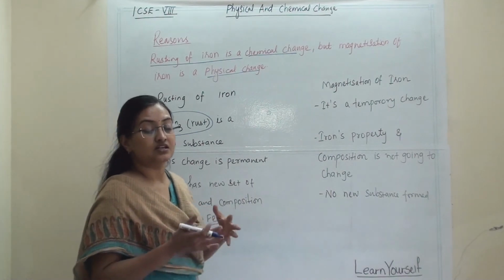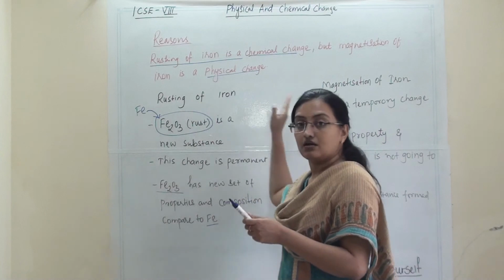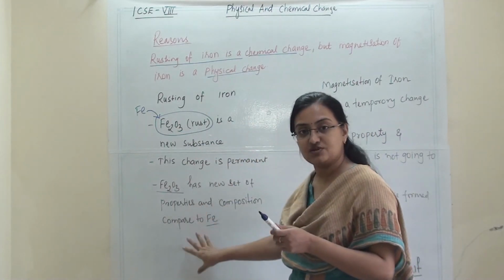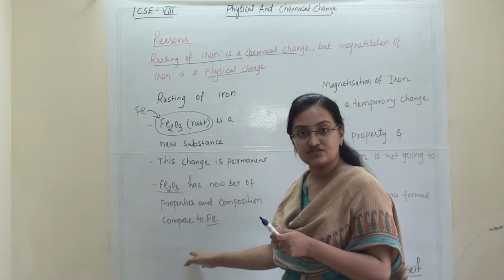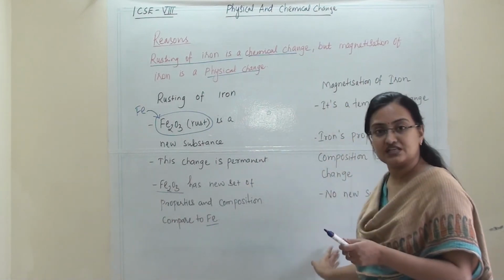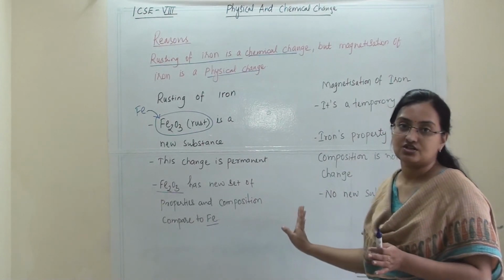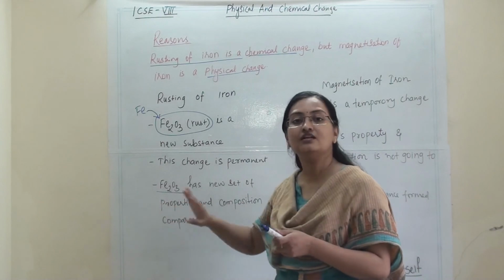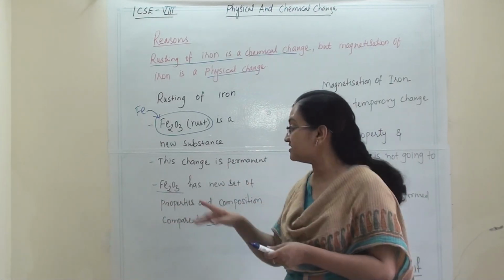Basically, whenever this kind of reason comes, you have to make a column like this, and for whatever chemical change has been given to you, there you write all the characteristics of chemical change, and wherever they have given the physical change, you write all the characteristics of physical change. If you have any doubt about the new substance formed, then you may avoid writing it. But to get full marks, it is a must.